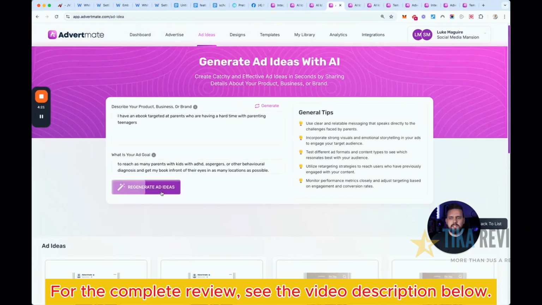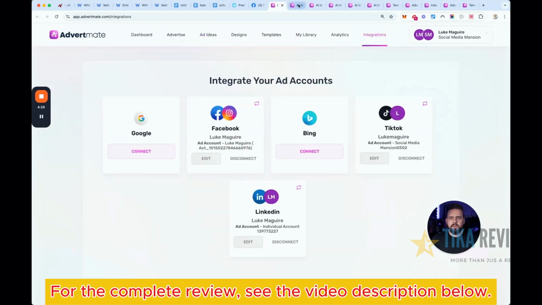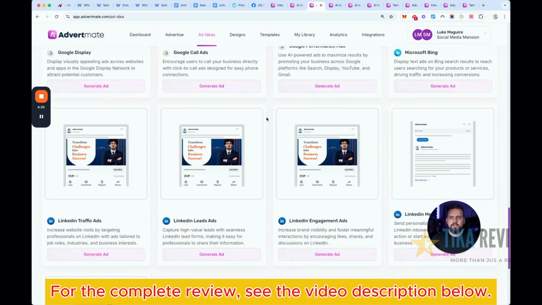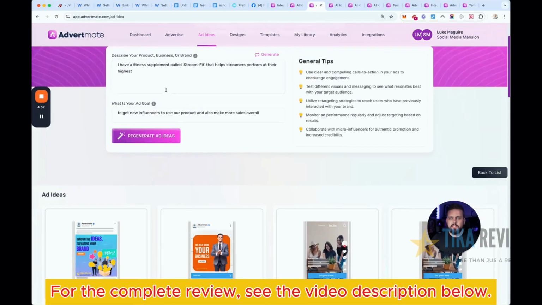So now that we've got that sorted, we can go ahead and choose which ones we want. Let's do a Facebook traffic ad here. It'll build that ad out. Let's do it for this one, which was the fitness supplement.